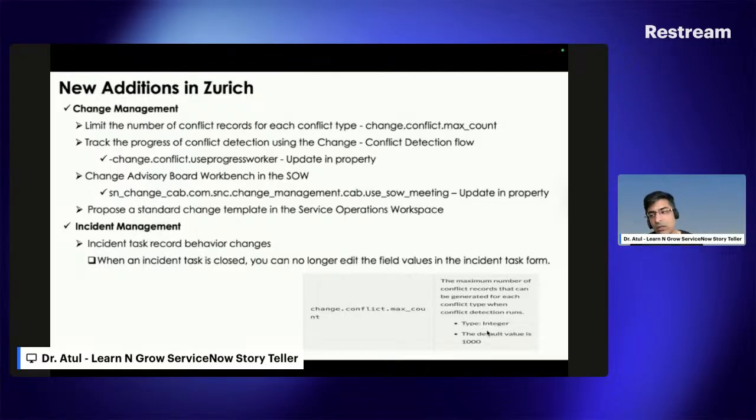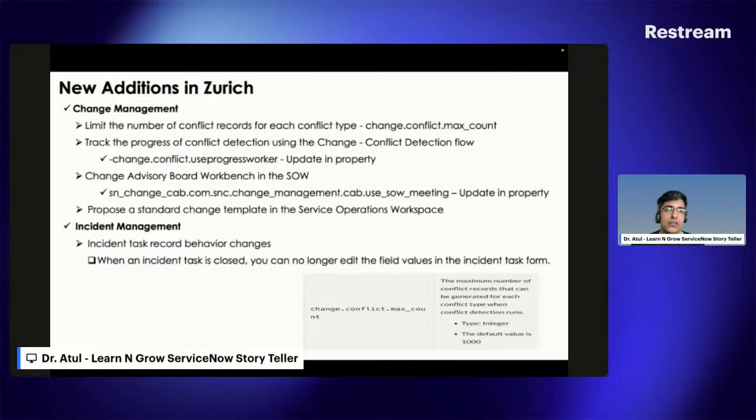So if you run the conflict, you can see that there are multiple conflict types, like in the blackout window, outside the blackout window, and change conflict. You can set the count, for example, I want to show 5 for each type, or 10 of each type, so that I can see how many things are getting conflicted here. This is something new that has been introduced by ServiceNow.